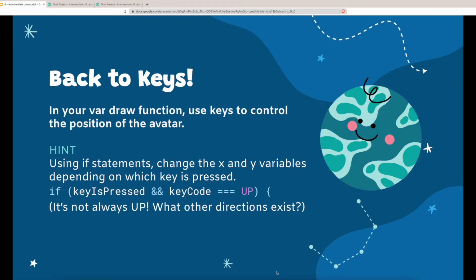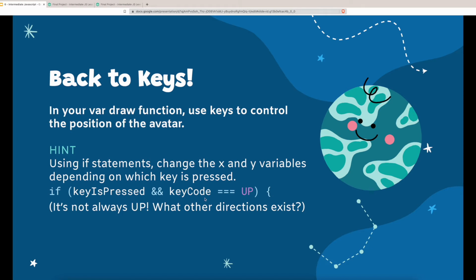Now, let's start adding some key movement to our final project. In your var draw function, you'll want to use keys to control the position of the avatar. You should already have two variables, x and y, that control the position of your avatar. As a hint, you can use if statements to change these x and y variables depending on which key is pressed. Here we have this starter if statement right here, describing how to check if a specific key is pressed, like we talked about in the review questions.